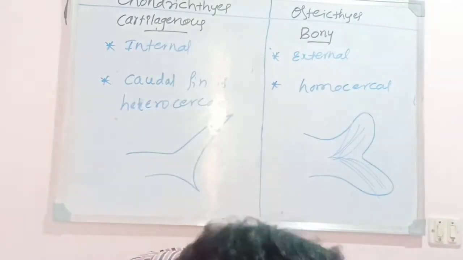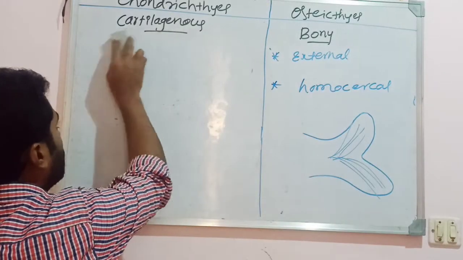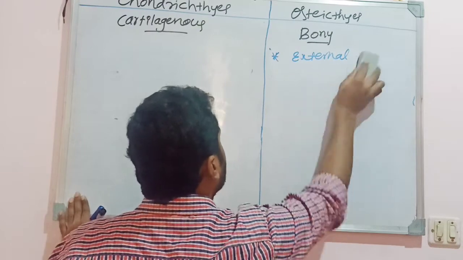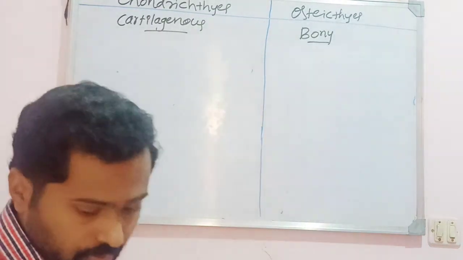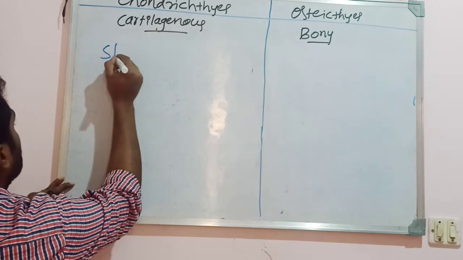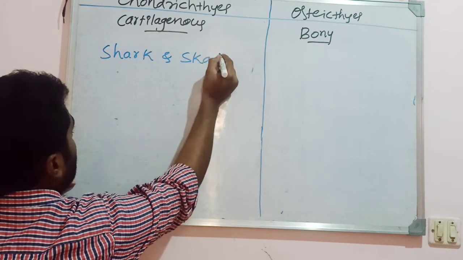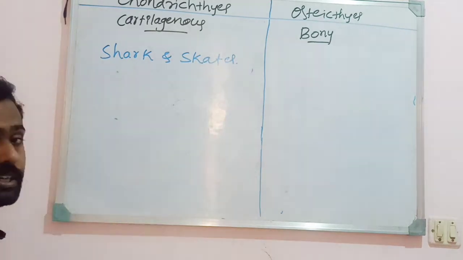Okay. Then the examples for chondrichthyes, the cartilaginous fishes, are shark and skates.